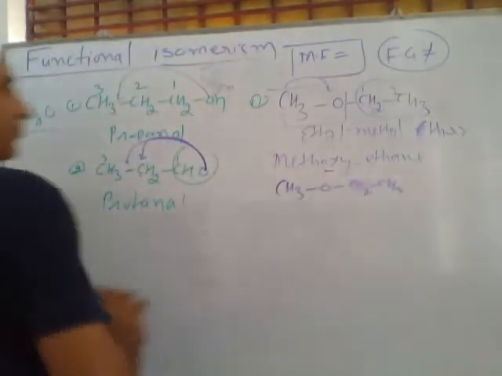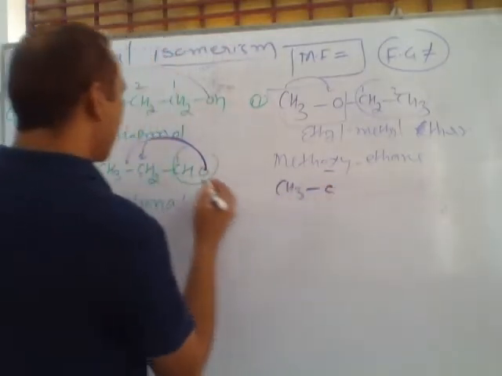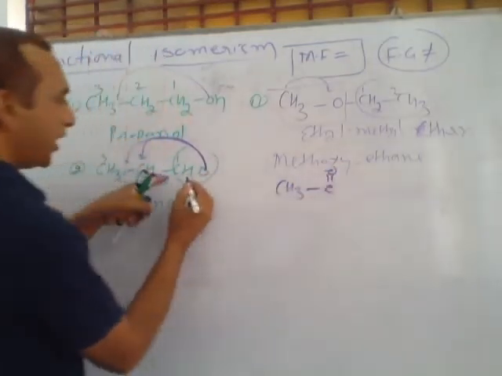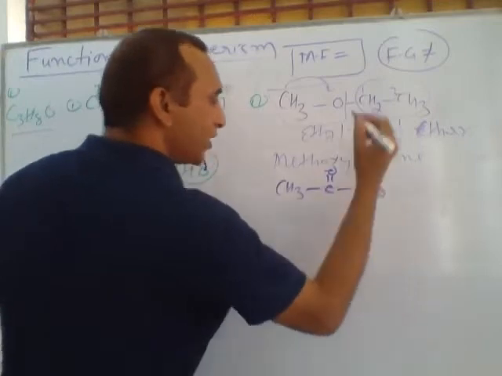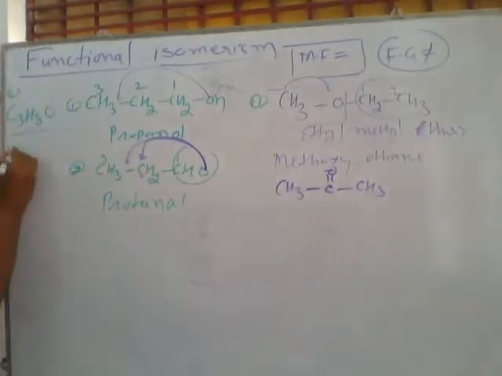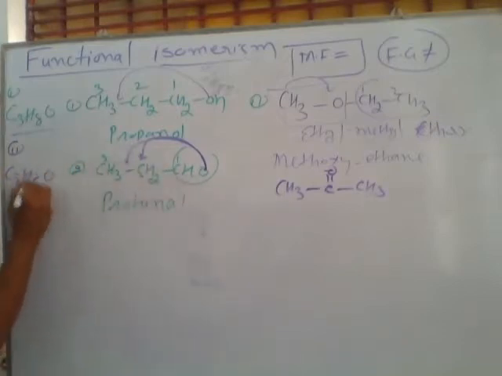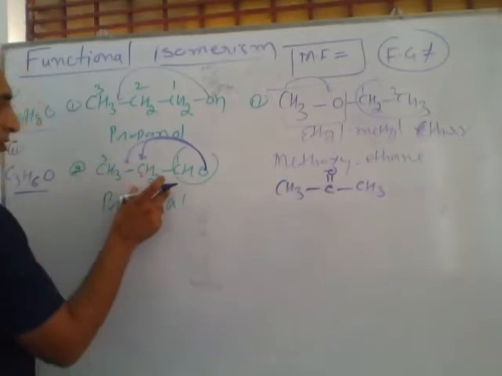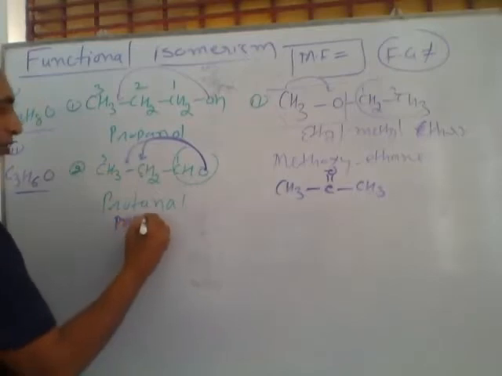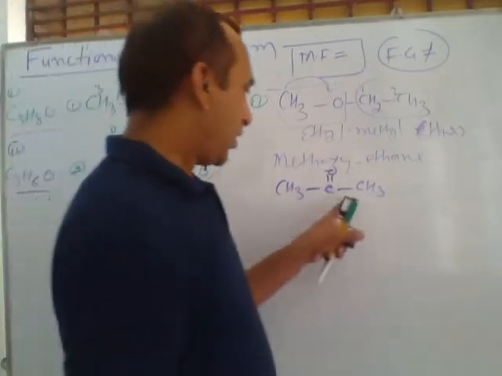What type? Here, this is CH3 carbon and this oxygen we move on the second carbon, like this. And the last carbon will convert into CH3. So if you count the total number of hydrogen and carbon in these two, we will find this: carbon are 3, total hydrogen 3, 3, 6, and oxygen is 1. This compound propanal is also called propionaldehyde. Propionaldehyde is the general name, but propanal is the IUPAC name. Can you write the name of this compound?